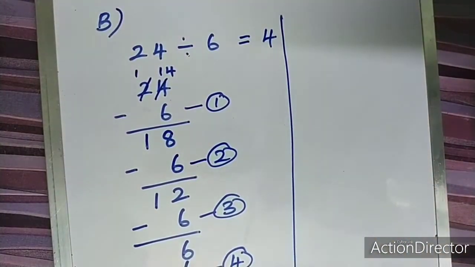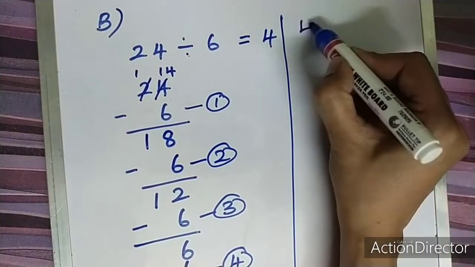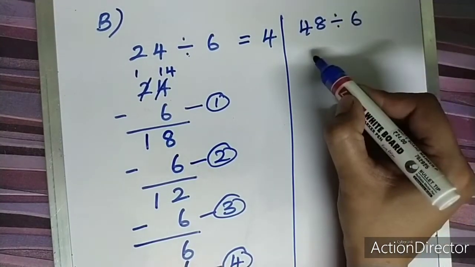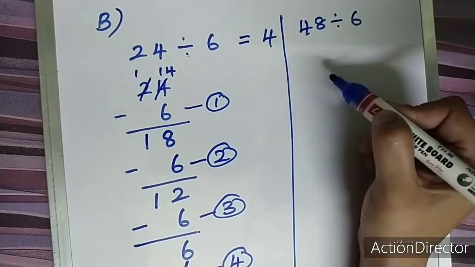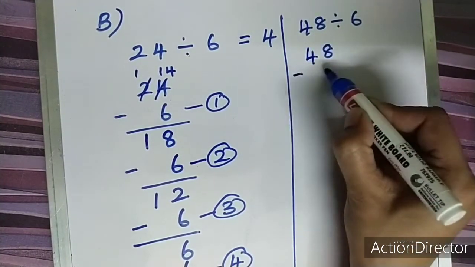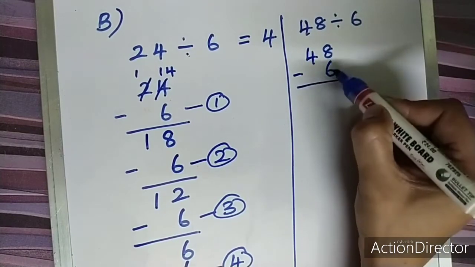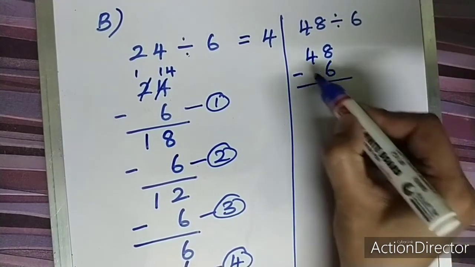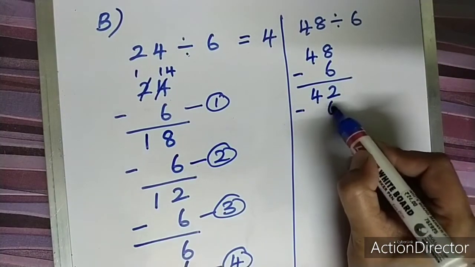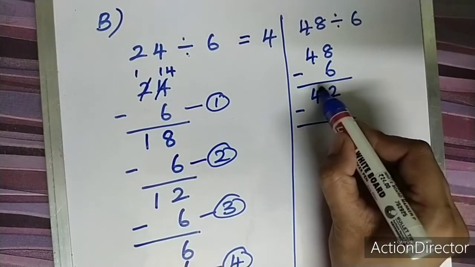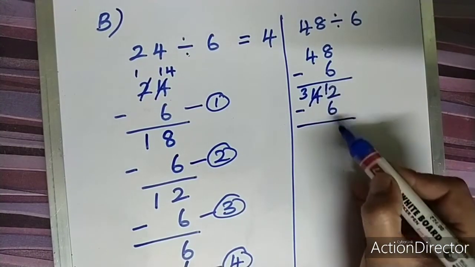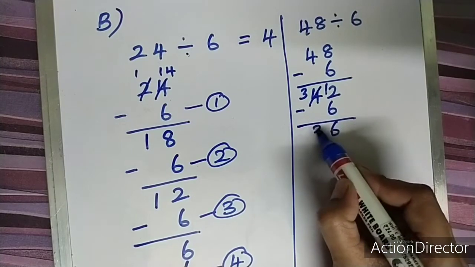So one more sum we will do. 48 divided by 6. We are going to keep on subtracting 6 from 48. 48 minus 6: 8 minus 6 is 2, and this 4 will come as such. Again we are going to subtract 6. We cannot subtract, so borrow. This will become 3 and this will become 12. 12 minus 6 is 6, and 3.